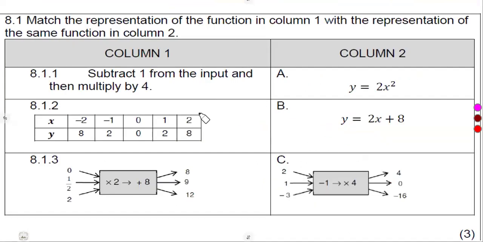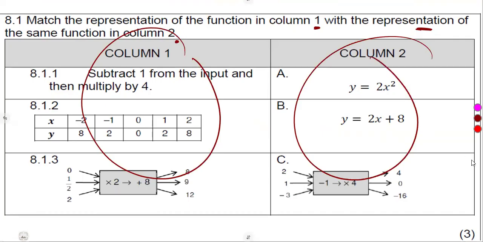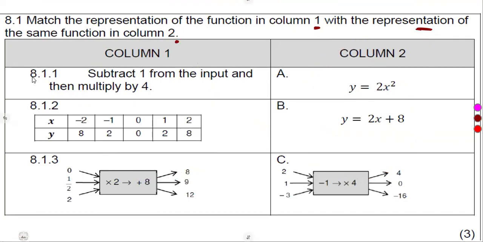On question number 8, match the representation of the function in column 1 with the representation of the same function in column 2. This is column 1, column 2. All right, let's start with 8.1.1. Subtract 1 from the input.